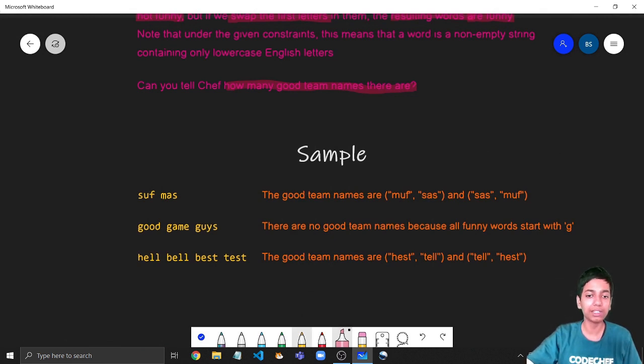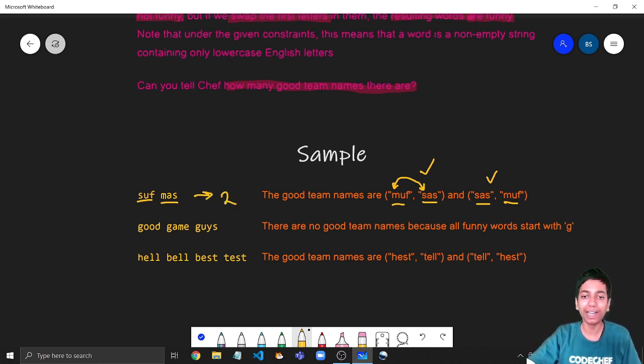So let's say we are given these words, suff and mass. Now a good team name could be that we choose muff and sass. Why? Because both of them are not funny, following the above condition. But if I swap these two letters, now this becomes suff and this becomes mass, and both of them are funny, right? So this is a valid team name, and the same goes for these two words as well. This is basically an ordered tuple, so this is also funny. So in this case, the answer comes out to be 2, right?